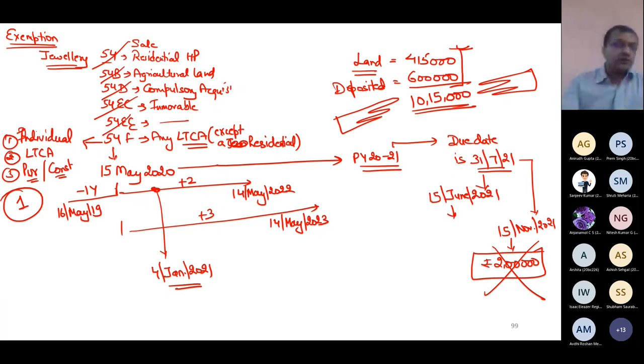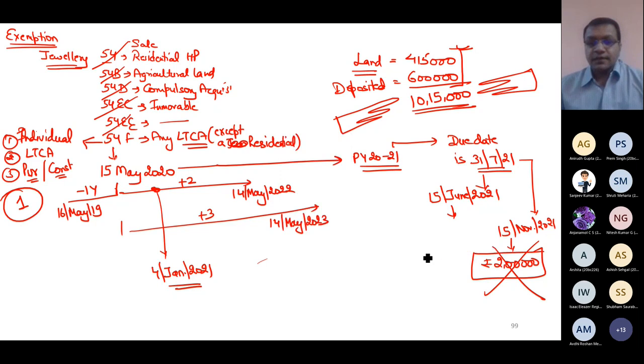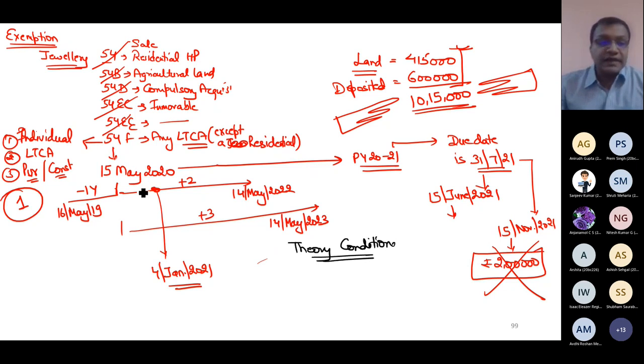But I told you, in 54F, the theory conditions must be checked carefully. Which theory condition did I check? On the date of sale of this original long-term asset, I must not be the owner of more than one house other than the house on which I got the exemption.